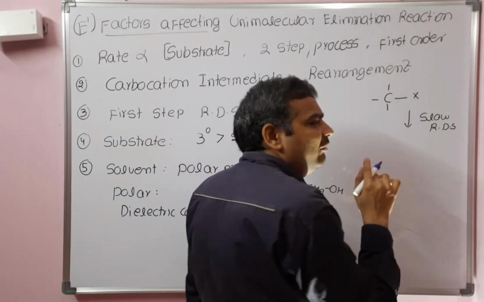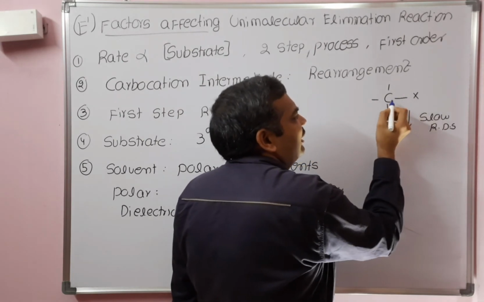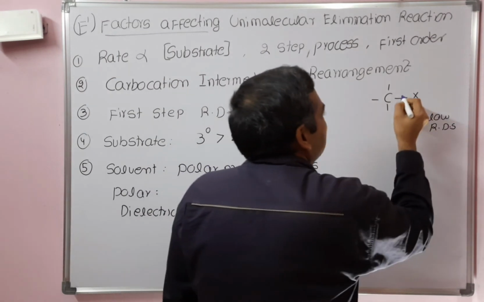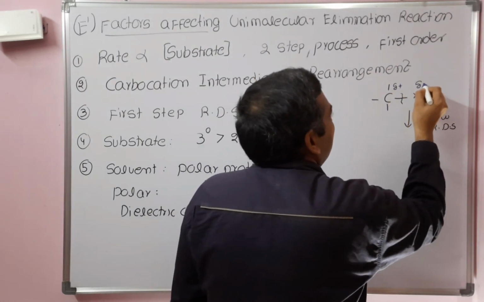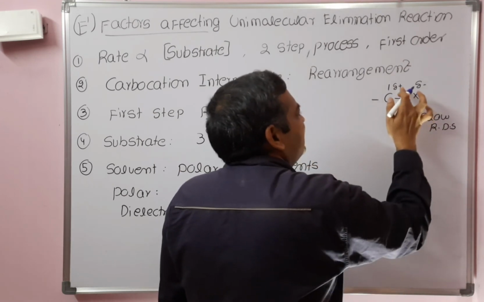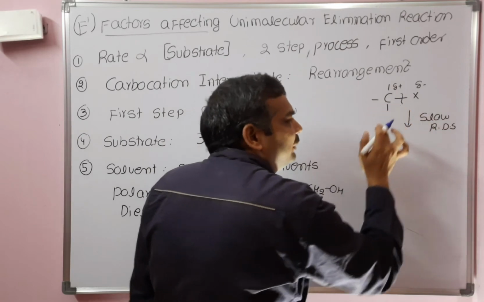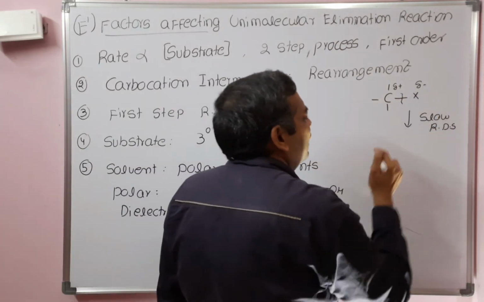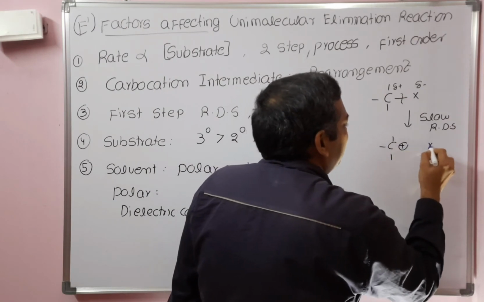So the solvent will decrease the force of attraction between carbon and the halogen. As a result, this bond will readily cleave, and partial charges will develop here. Because of the high dielectric constant of the solvent, the force of attraction between these two atoms decreases. Then this bond will readily cleave to give carbocation and X minus.